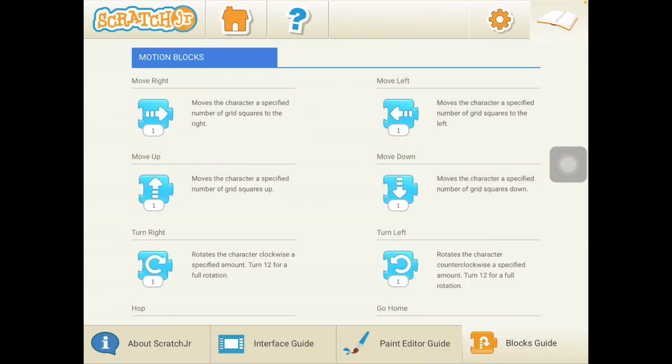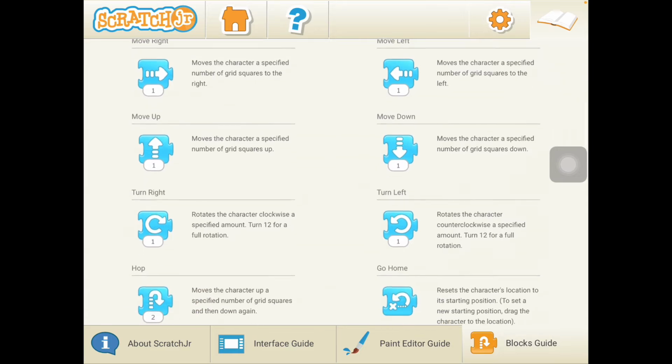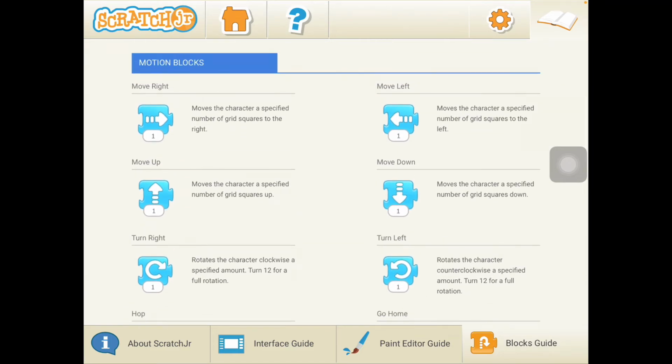Okay, we are going to start looking at the motion blocks of how your character is going to be moving in this game. These are types of movements that are really easy to remember. If you look at the arrow, it tells you everything you need to know. So we'll start over here on this one. It says right to move right.